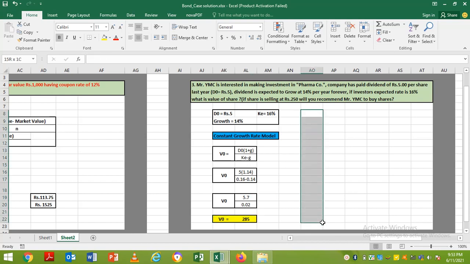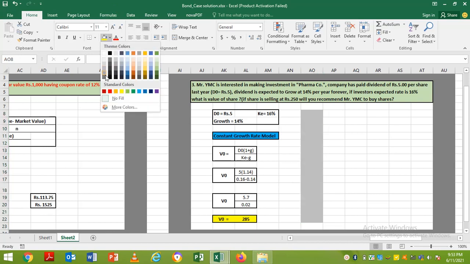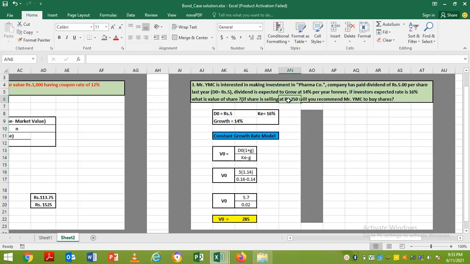Now in this part another question is added. Suppose the market price, or the current selling price, is rupees 250.